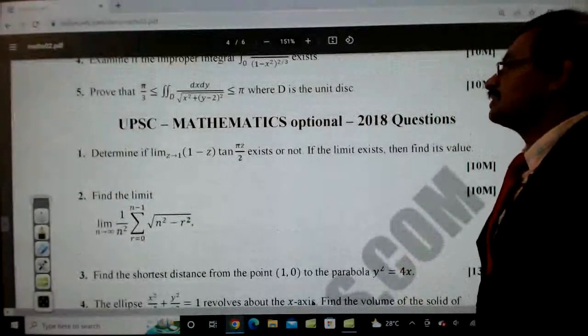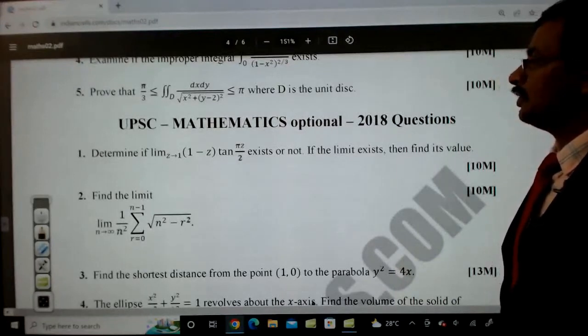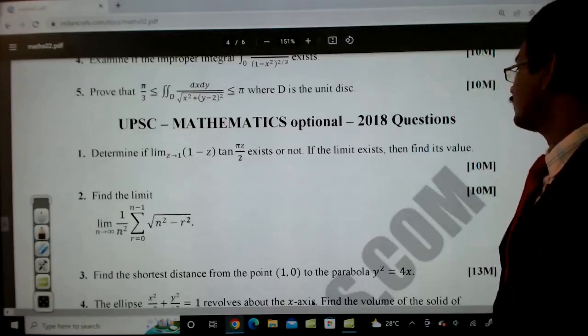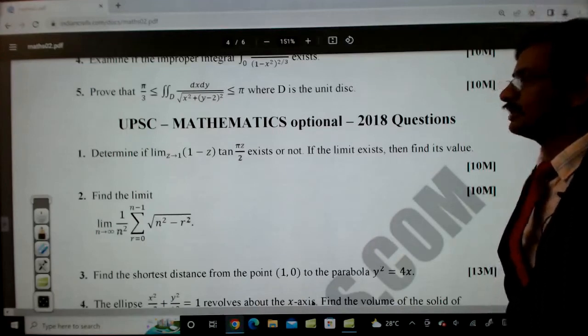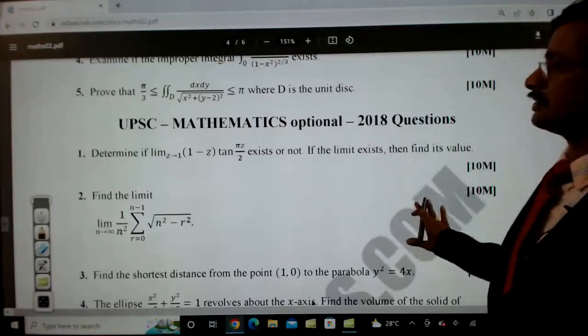Determine whether the limit as z tends to 1 of 1 minus z tan pi z by 2 exists or not. If the limit exists, then find its value. So this is actually a complex analysis technique, right? It's not real analysis, it's not calculus. This is a complex analysis question.